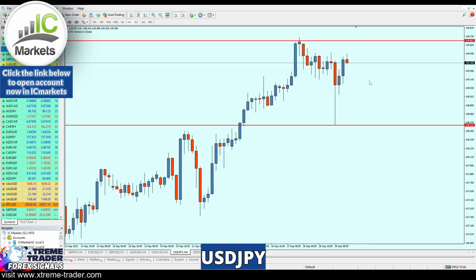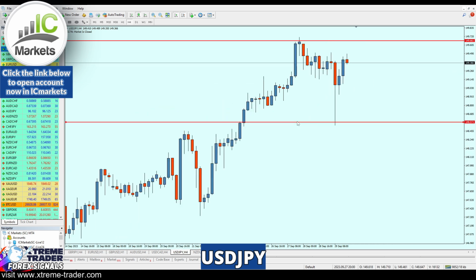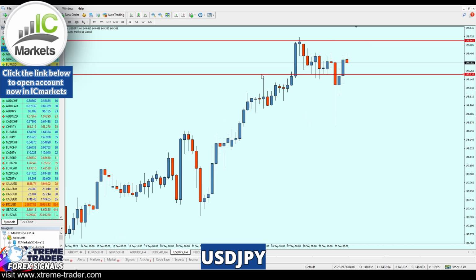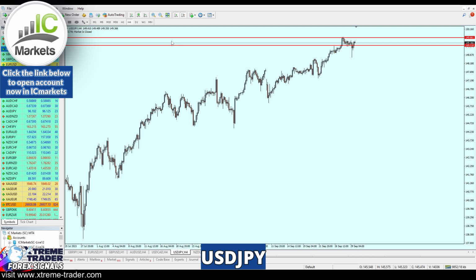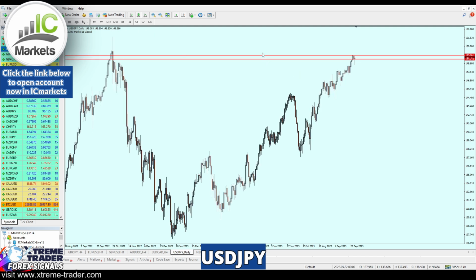So based on that and based on the 4-hour time frame, I would recommend to continue buying this pair exactly at that level of a previous support at 149.210, after it falls another 16 pips only. That's going to be, in my opinion, guys, the best level to start buying this pair.